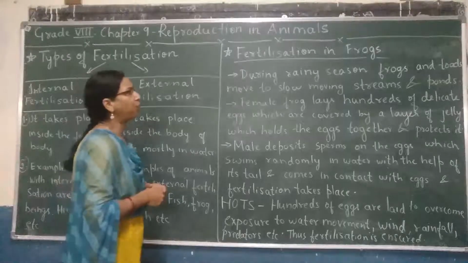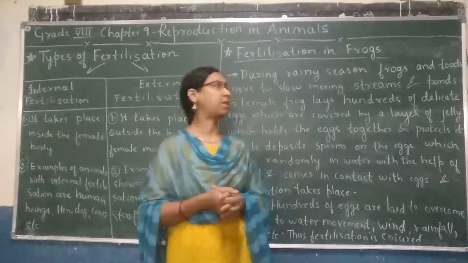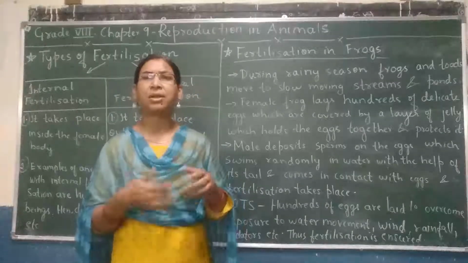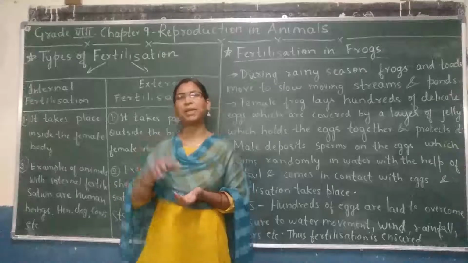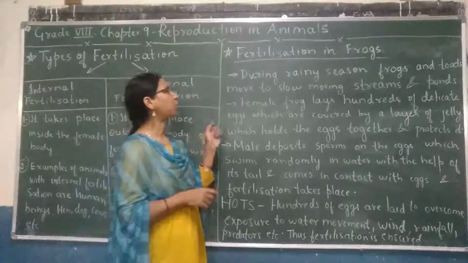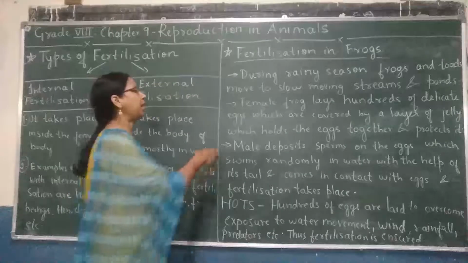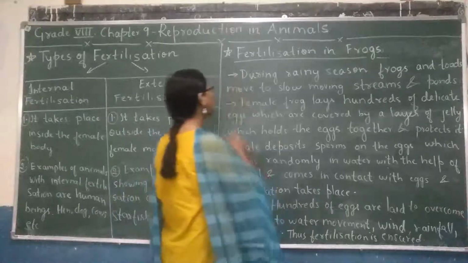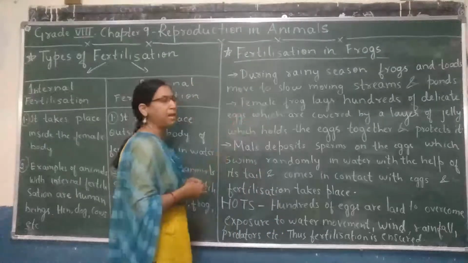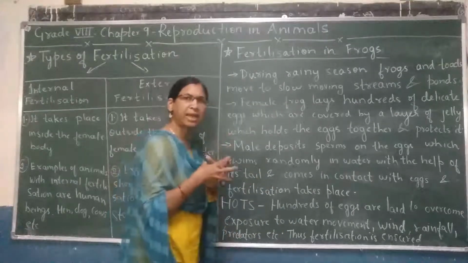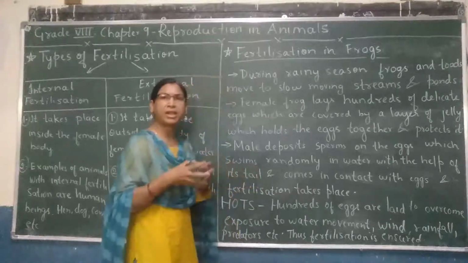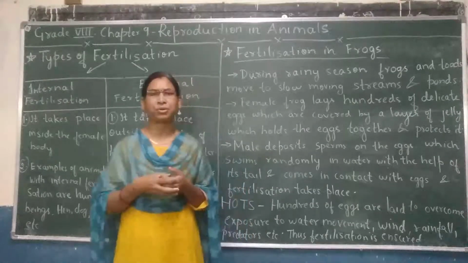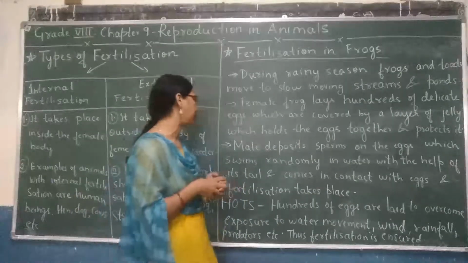During rainy season, frogs and toads, the male frog, the toads, move to the slow moving streams and ponds. Why? Because if it is fast moving, eggs will be washed away. So they move to slow moving streams and ponds. There, female frog lays hundreds of eggs. These eggs are covered by a layer of jelly which holds the eggs together and protects it. So what is the function of jelly? It gives protection to the eggs and also holds the eggs together.